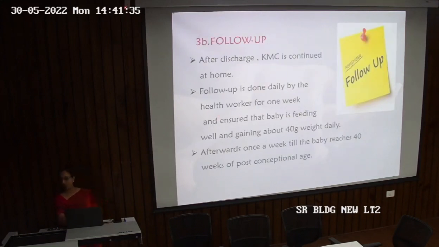Then comes the follow-up. After we have discharged, what do we need to do? After the discharge, kangaroo mother care for this low birth weight baby has to be continued at home also. It is not so that we can just leave the baby aside now. It has to be followed at home also. Follow-up is done daily by the health worker for a week to ensure that the baby is feeding well and gaining about 40 gram weight daily. After this, a once-a-week follow-up is mandatory till the baby reaches 40 weeks of post-conceptional age.